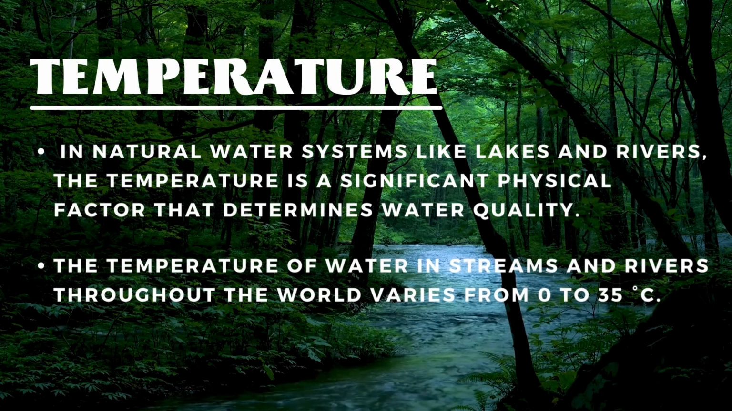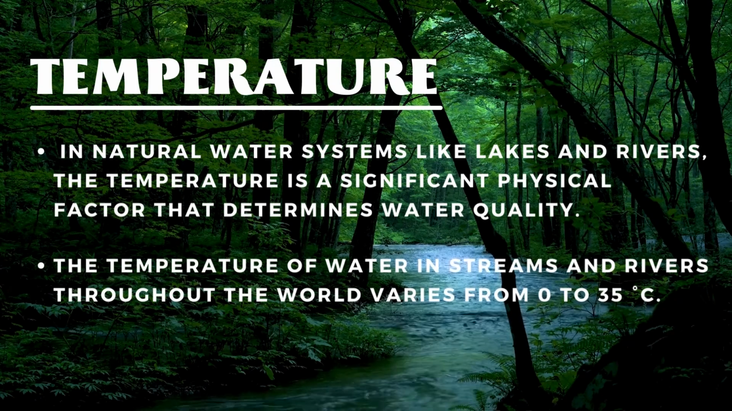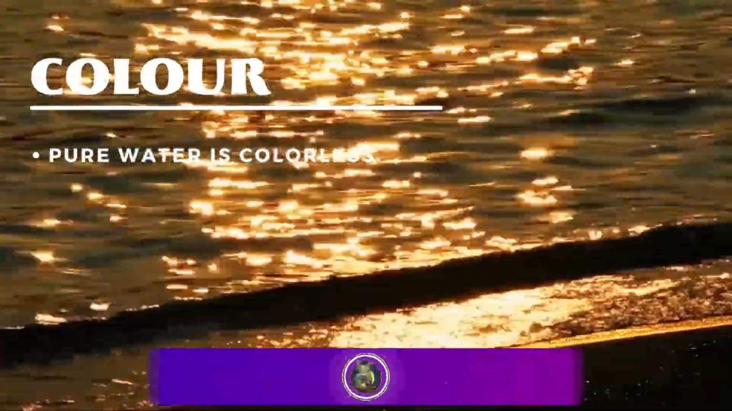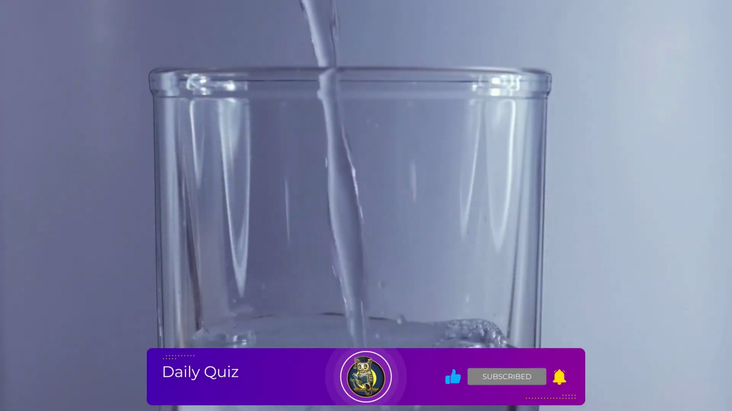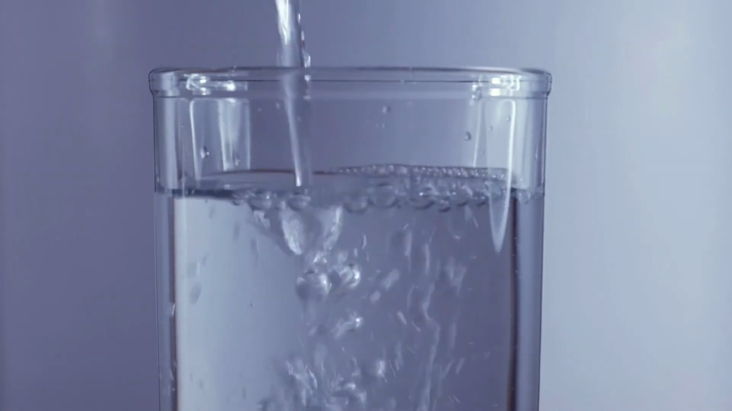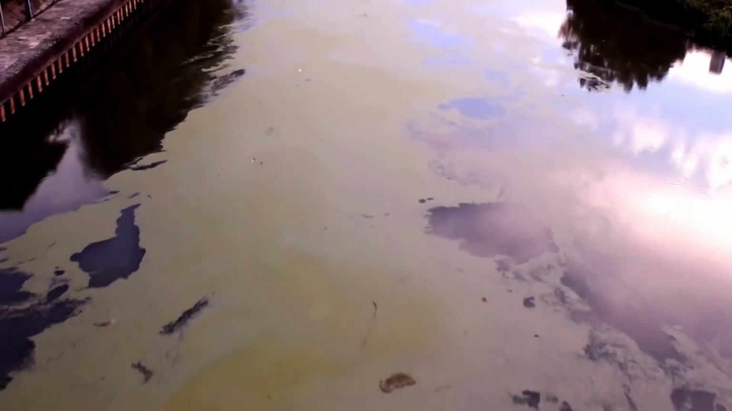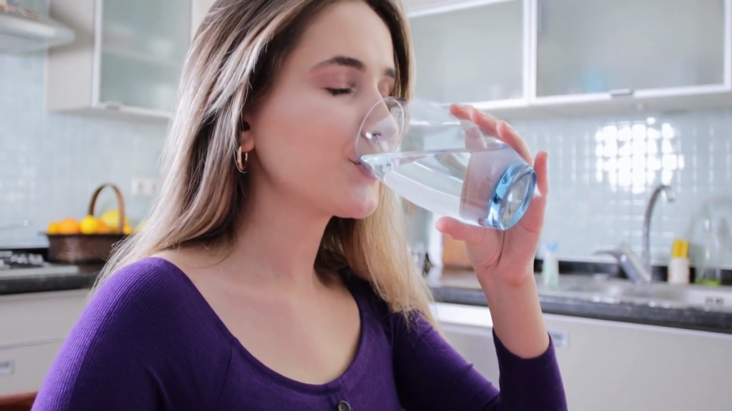The temperature of water in streams and rivers throughout the world varies from 0 to 35 degrees Celsius. Color. Pure water is colorless. Color has been used as a quantitative assessment of the presence of potentially hazardous or toxic organic materials in water. Colored water can indicate pollution. Color can also show organic substances. The maximum acceptable level for the color of drinking water is 15 TCU.